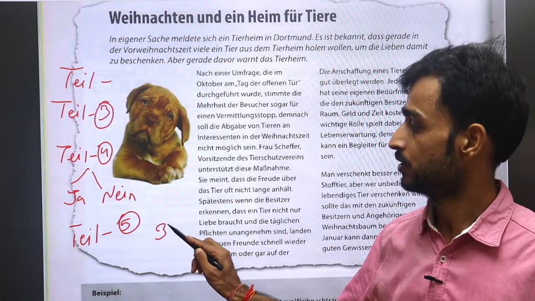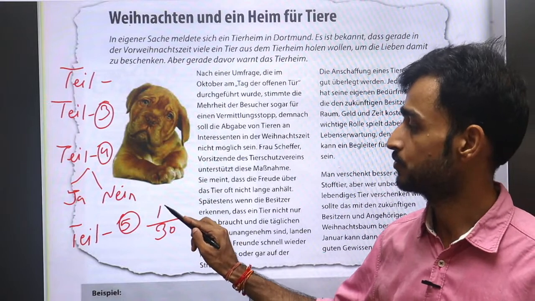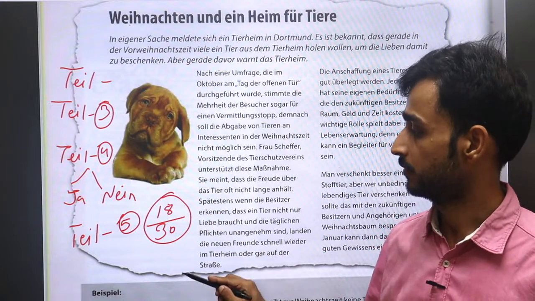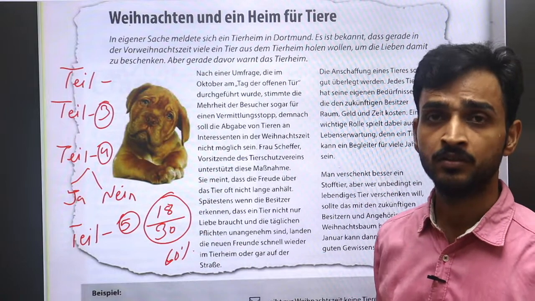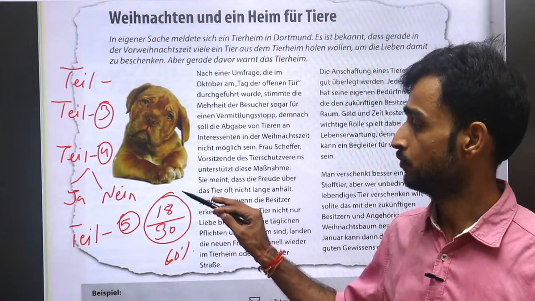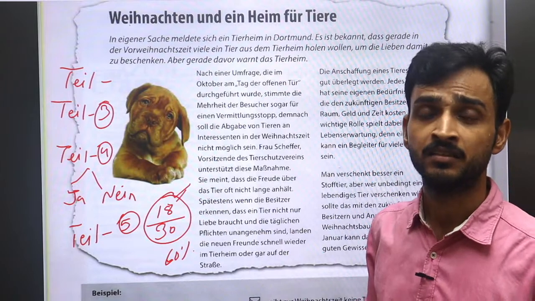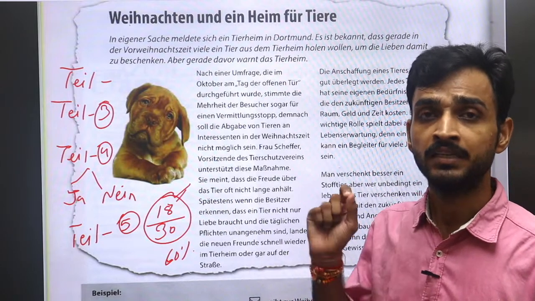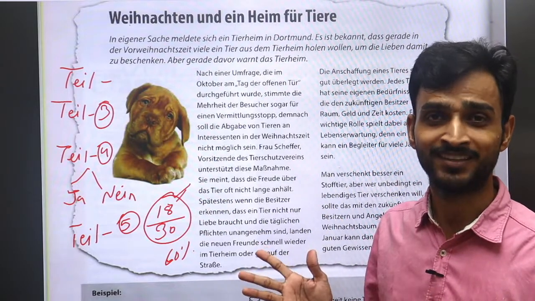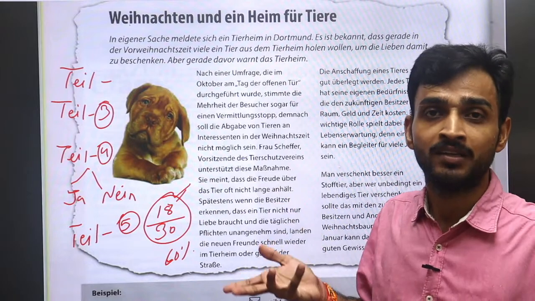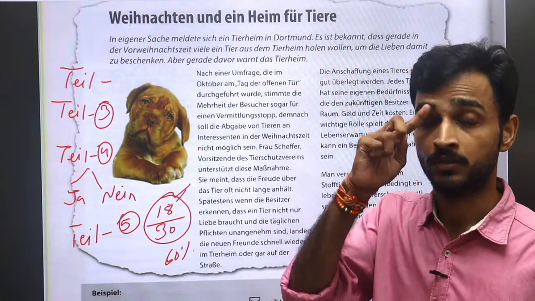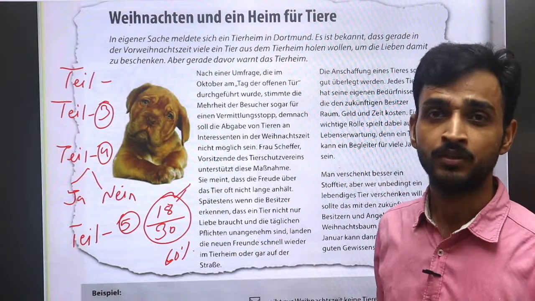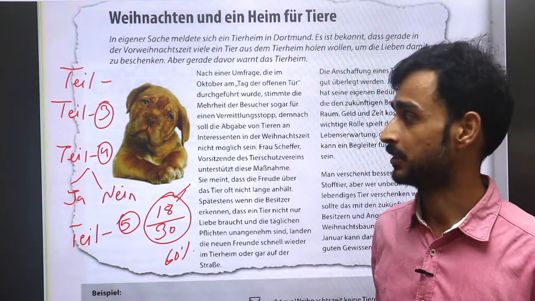Total 30 questions, and one has to score minimum 18 marks. Okay, so 60%. 60% of 30 is 18. So you have to score minimum 18, which means you have to mark 18 answers correct. There is no negative marking, so you can mark all the answers. In case you don't know, at least guess. You have to score 18 marks out of 30.